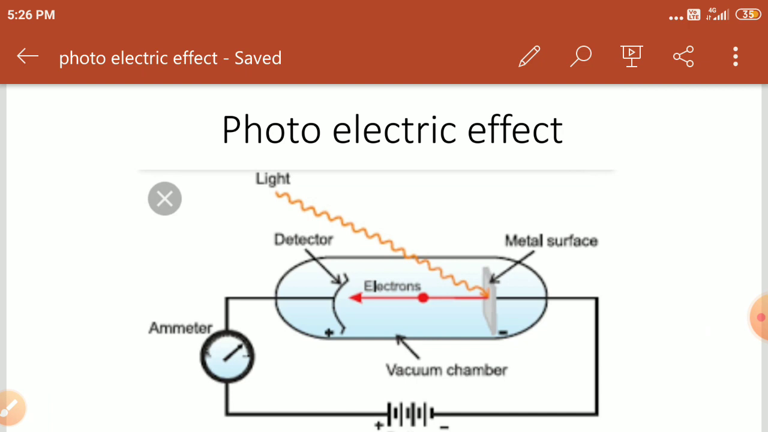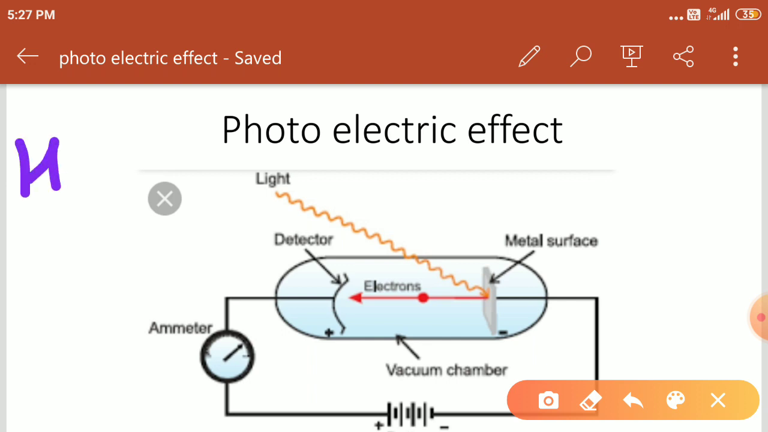So the photoelectric effect can prove that light consists of wave nature as well as particle nature. Light consists of wave nature as well as particle nature. Right, students? This effect was explained by